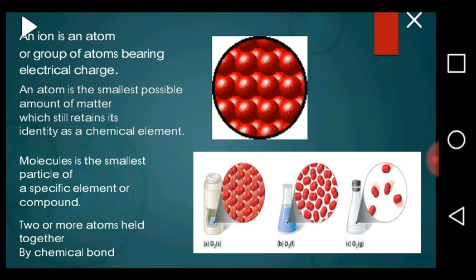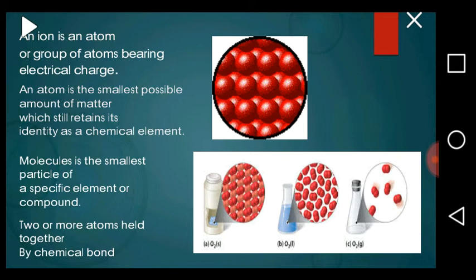So let's see what ions are. An ion is an atom or group of atoms bearing an electric charge. It can either be a positive charge or a negative charge. While an atom is the smallest possible amount of matter which still retains its identity as a chemical element. Or you can also say that an atom is the smallest electrically neutral particle of an element that can take part in a chemical reaction.